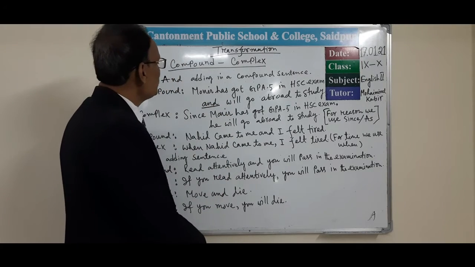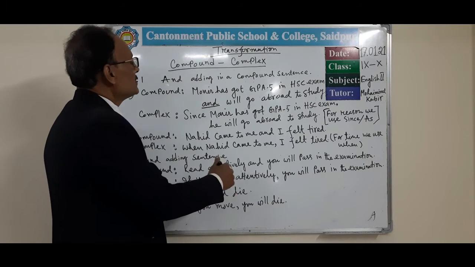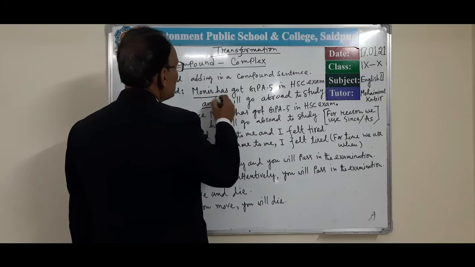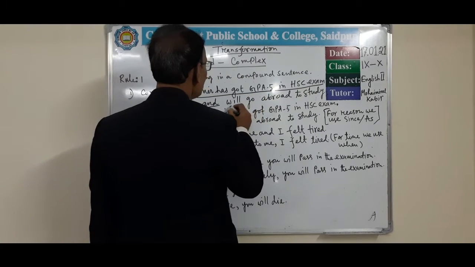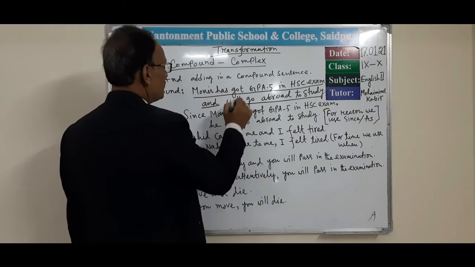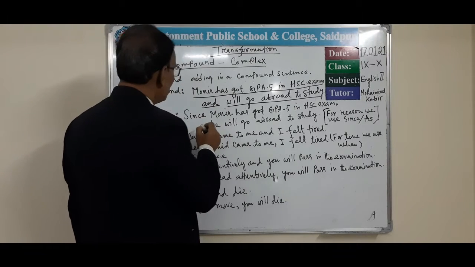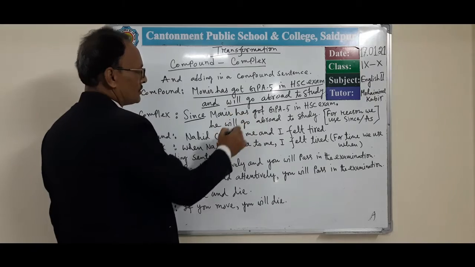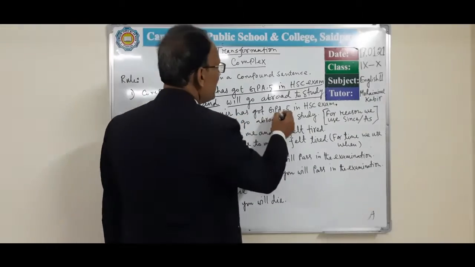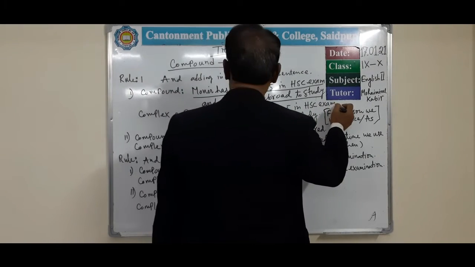When you transform it into complex form, the sentence has an independent clause and another independent clause, and this clause calls for another clause. In that case, as I already mentioned, first of all you have to write since, then the first clause. I have written, since Monir has got a GPA 5 in SSC exam, then you have to put a comma.